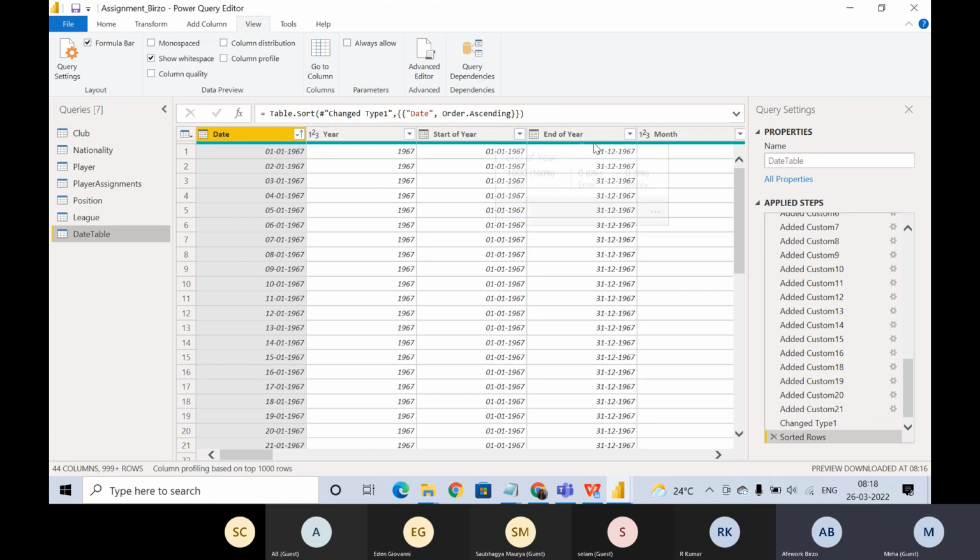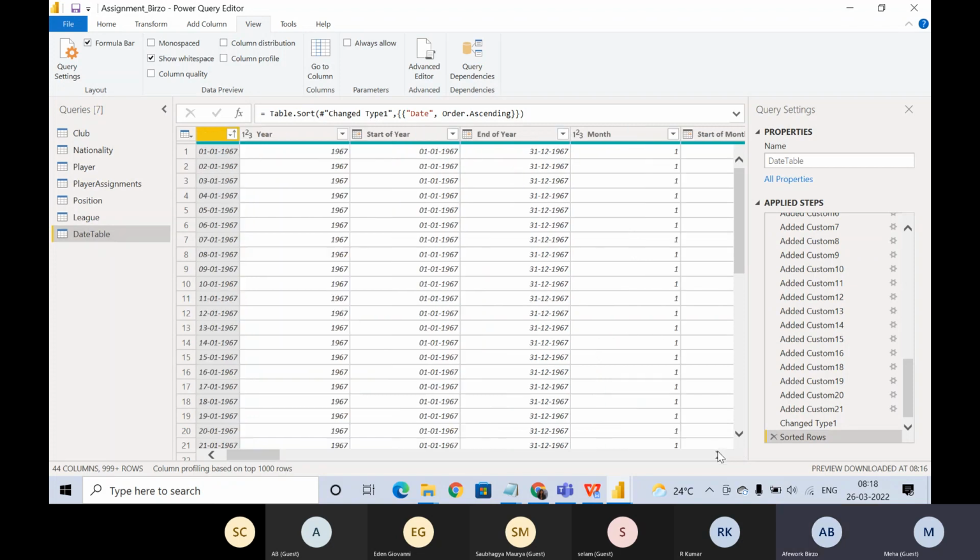No. What this column is doing basically, for each row, it is generating these columns. Let's pick the first row. Date is 1/1/1967. What is the year of this date? 1967. What is the start of year for this date? It's 1/1/1967. What is the end of year for this particular date? It works row by row, right? So for this date, the end of the year is 31/12.